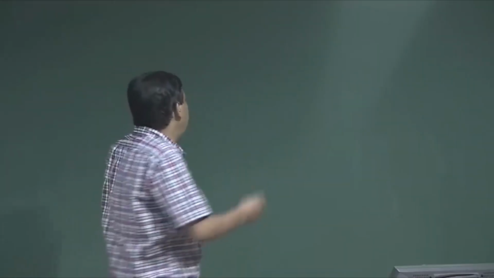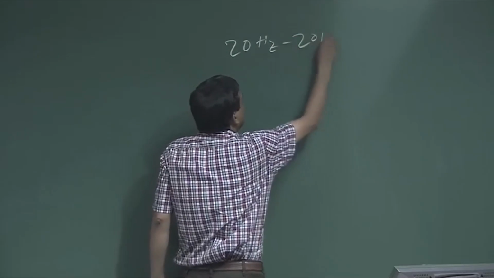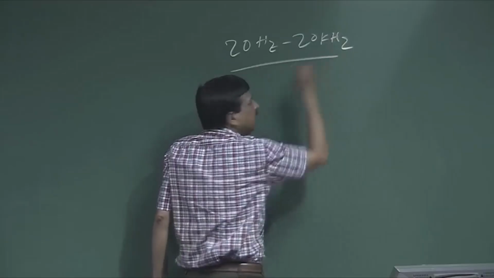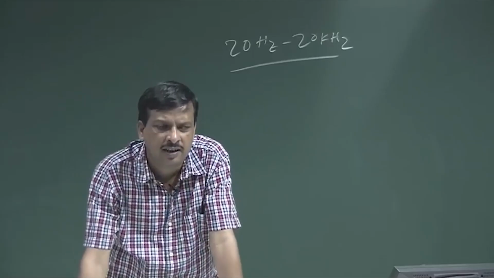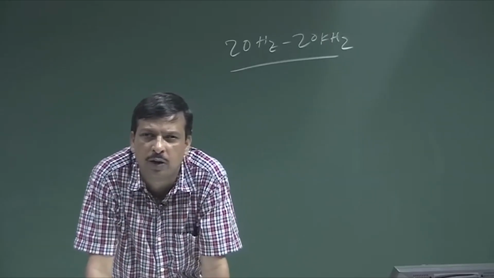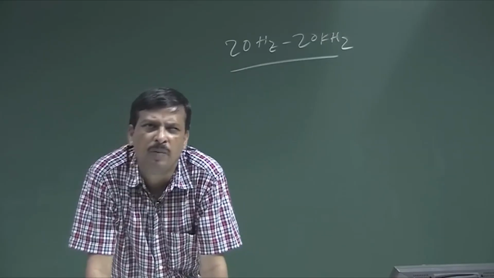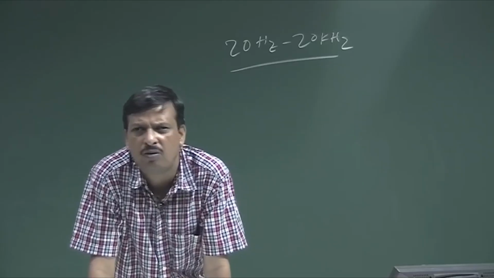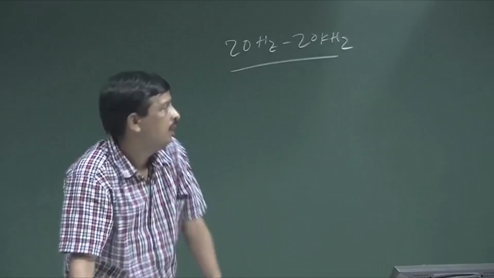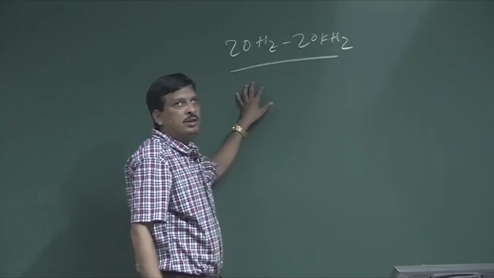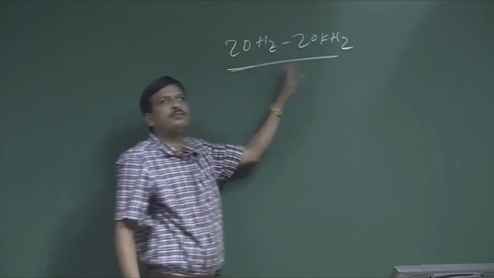Human perception stands for 20 hertz to 20 kilohertz. If a sound wave frequency lies between 20 hertz and 20 kilohertz, then it is an audible sound for human beings. Maybe after 20 kilohertz, sound may be perceived by some other animal. So, as a human being, it is audible if it is 20 hertz to 20 kilohertz.